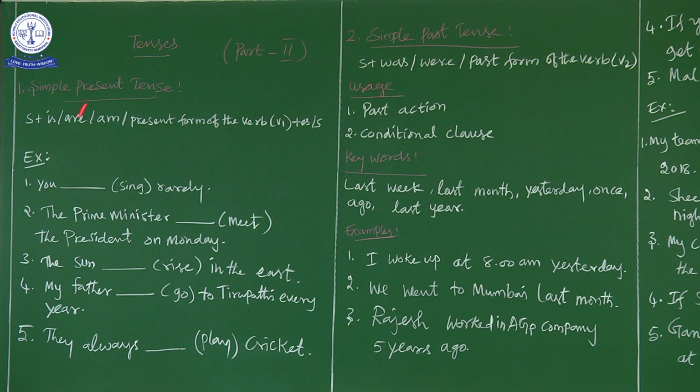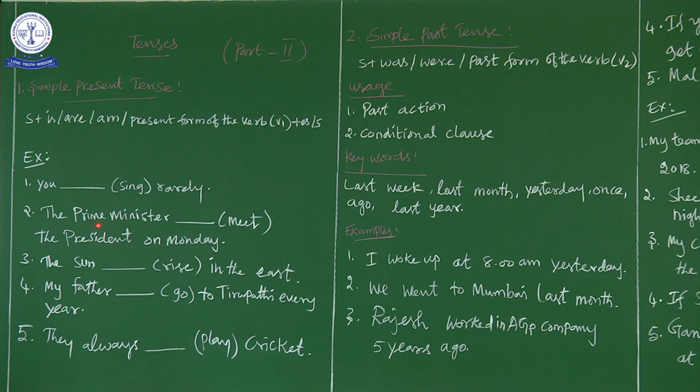Now let us analyze this sentence structure, whether we have applied the rules or not. For example, you see in the first sentence, you dash sing rarely, you sing rarely. So the subject is you. Okay. Since the main verb sing is given here, we did not use is or am. So we directly went for the present form of the verb, and we did not add es or s. Why did we not add? Because the subject is not third person singular.